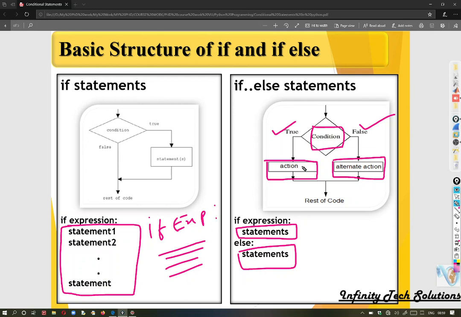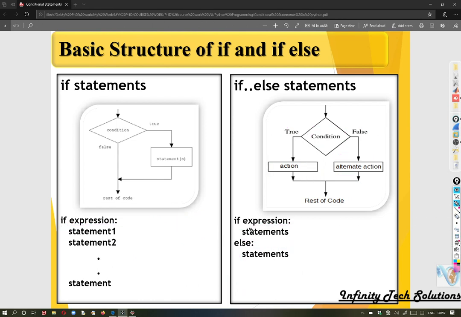In the if else statement, by default, if the condition is false, then the else part governs the rest of the statements to be executed. The syntax is: if expression ending with colon, group of statements properly indented. If the condition is false, else part with colon and a group of statements to be executed.